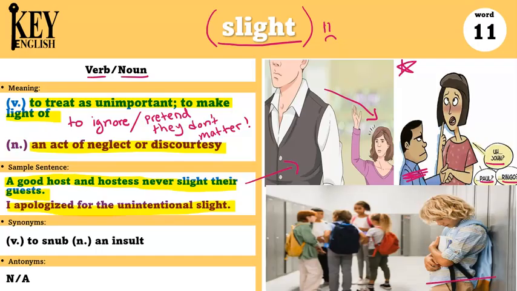Another example would be, he felt hurt when his friends slighted him during the game. So his friends were playing a game and they ignored him or they pretended that he didn't matter. Maybe they pretend he wasn't there. So he felt very bad or sad and they slighted him. So we are using it as a verb here. Some synonyms of slight are to snub or, as a noun, an insult. There are no antonyms for this word.